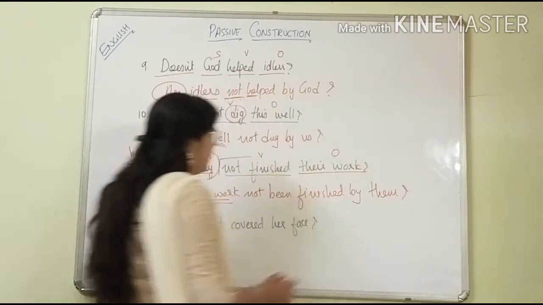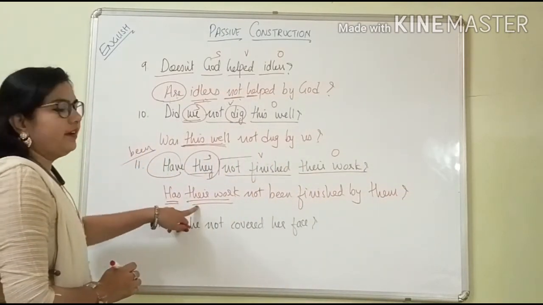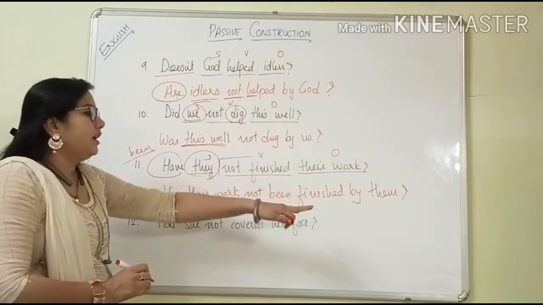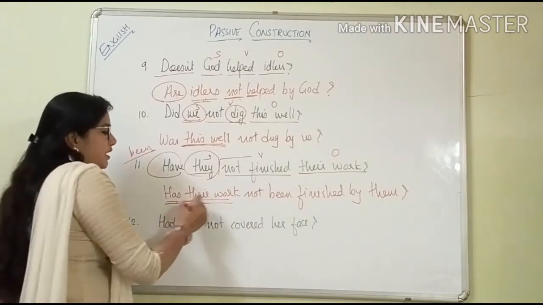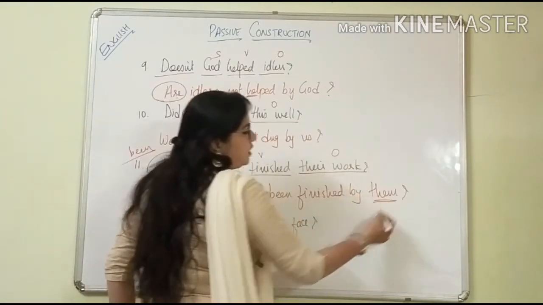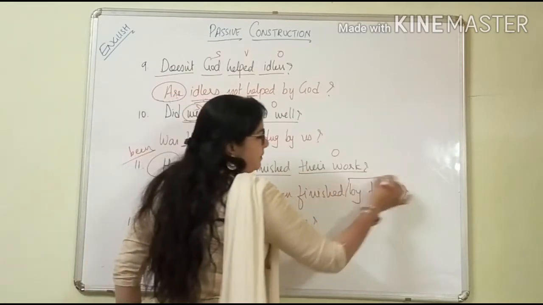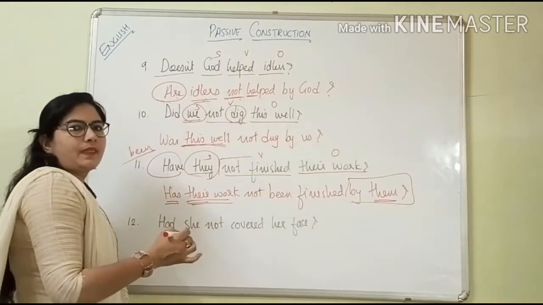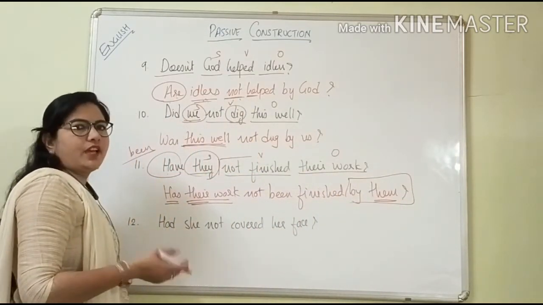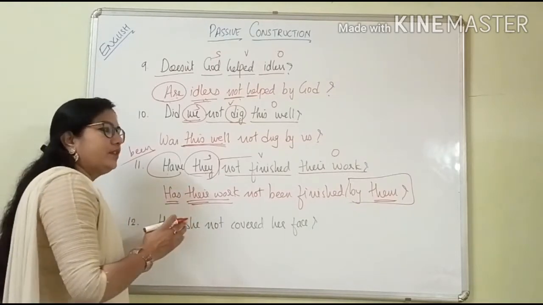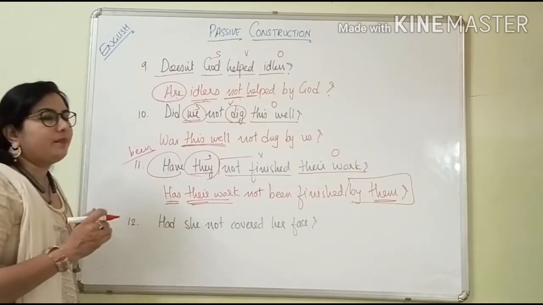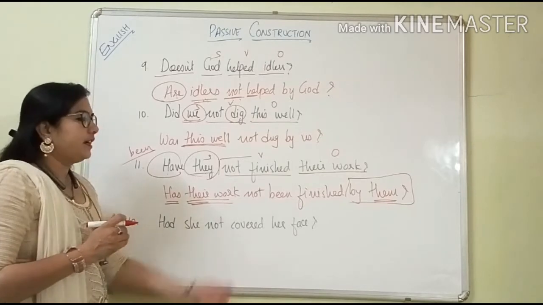In these kinds of sentences, if you are using there, you are using it instead of them only. So these words are the same words. So if you are not keeping by them, then also this is correct. But better you keep it. Okay, if you are not keeping it, then also this sentence will be correct. But if you are having any doubt in the mind, then complete it. It's okay. Both are correct.